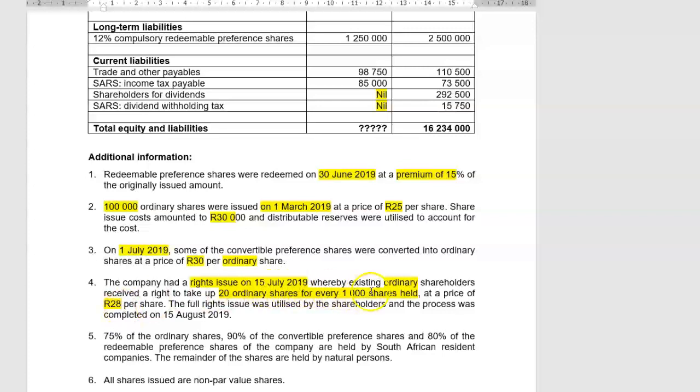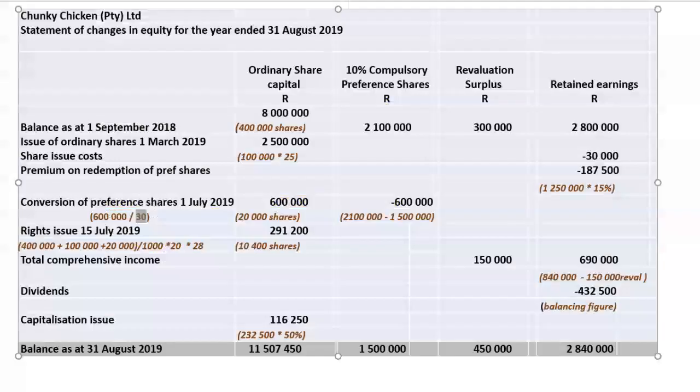So the first thing that we have to calculate is how many shares we issued. The full rights issue was utilized by the shareholders and the process was completed by 15 August 2019. So that is the date of the allotment of the shares. Great. So the first thing is we have to find out how many shares were in issue just before the rights issue took place. We had 400,000 shares. We issued another 100,000. We issued 20,000 shares with a share conversion. So we had in total 520,000 shares.